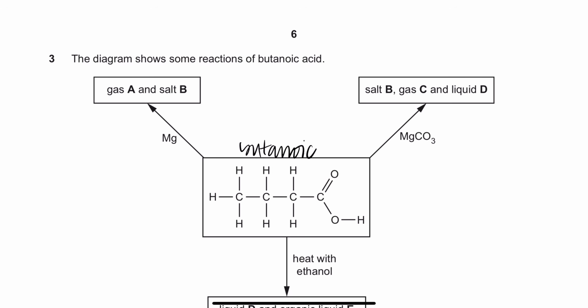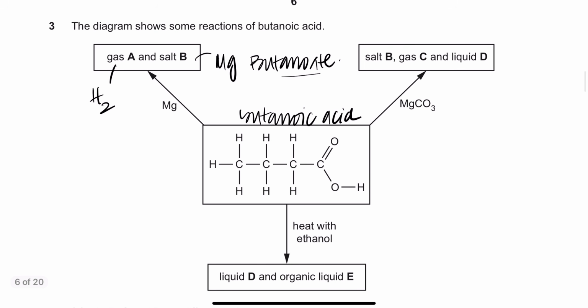Butanoic acid. Now it says butanoic acid, when it's reacted with magnesium, so any acid plus metal, what will that give you? Salt and which gas? Salt and hydrogen. So gas A that is going to be forming is hydrogen, and what will the name of salt B be? It's going to be called magnesium what? Butanoate, right? So butanoate, because that's the salt. Beautiful. So write the spelling of magnesium fully. I'm just writing Mg for simplification, right? We're going to write it properly down.